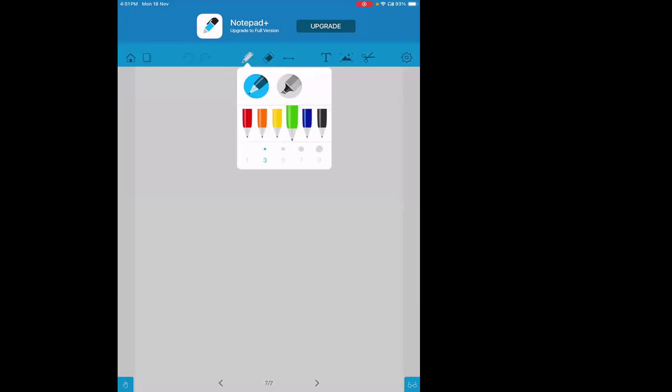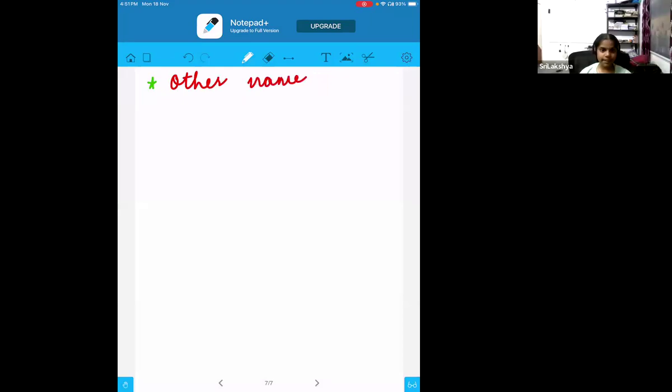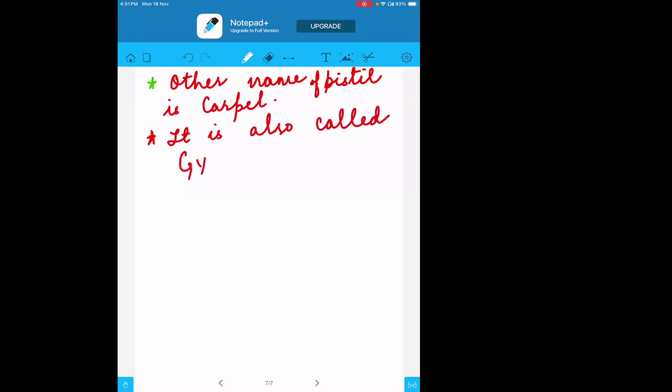Now, coming to the first point: the pistil has another name, and the other name of pistil is the carpel. Yes, the other name of pistil is carpel, and it is also called the gynoecium. The stamens are called the androecium.